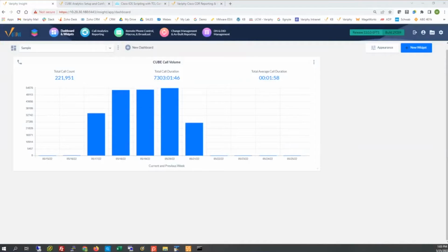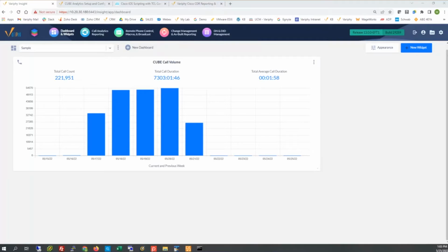Today, we're going to focus on the Cisco Cube router's inability, or I guess discontinuing of CDR delivery to a Verify instance. An example is this dashboard widget I have here, or even analytic reports that run on a daily or weekly schedule, and those reports are now showing up with no data in them. Definitely we've seen this, and I suppose the main question is why?